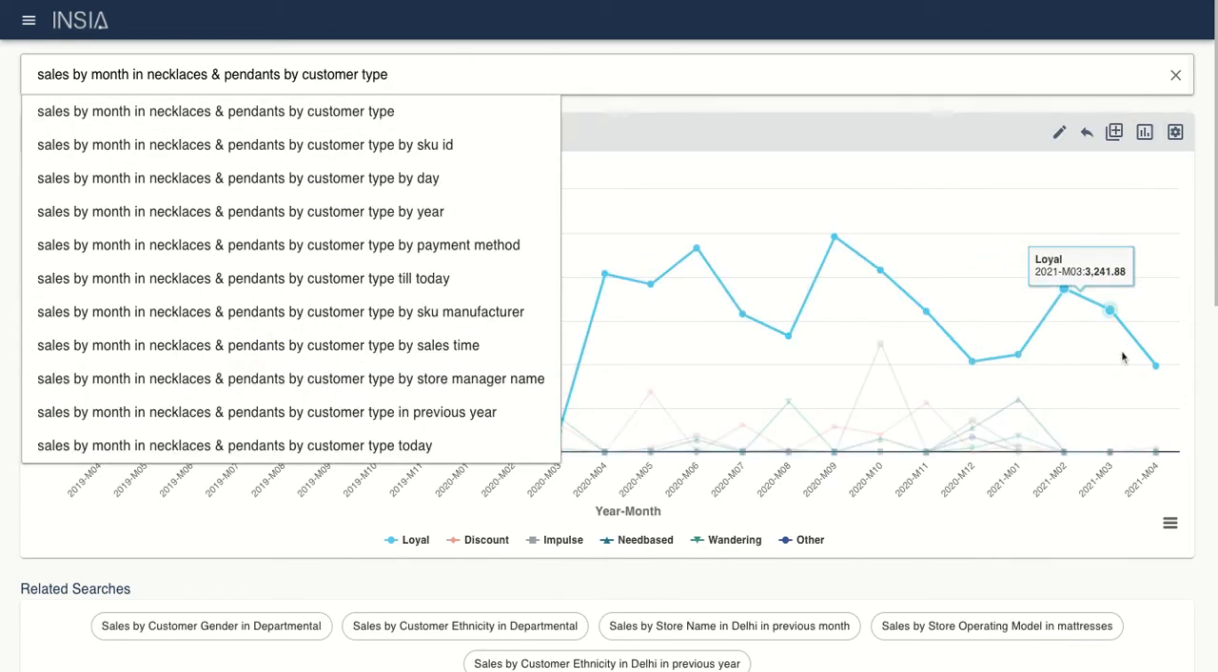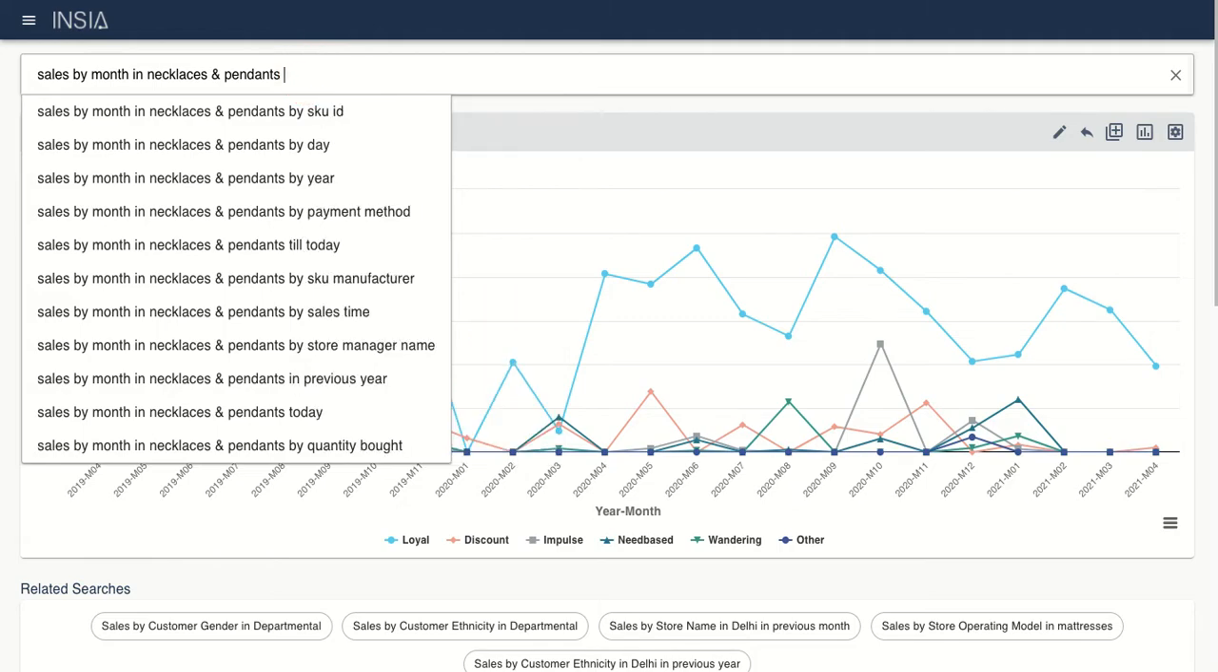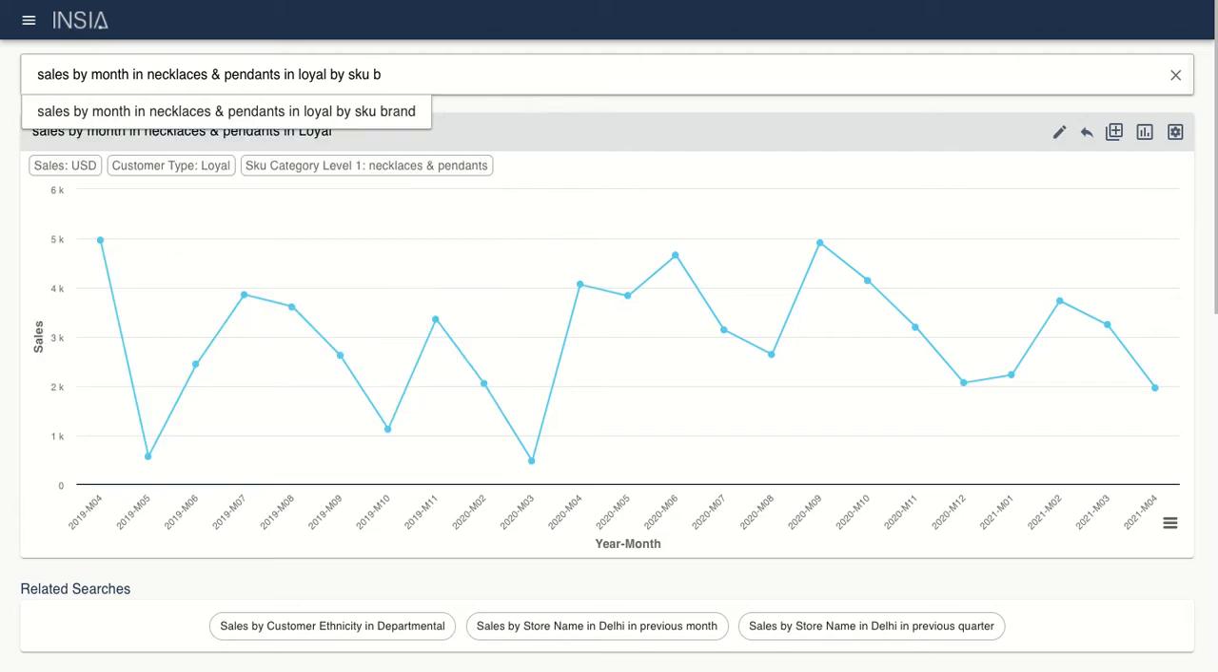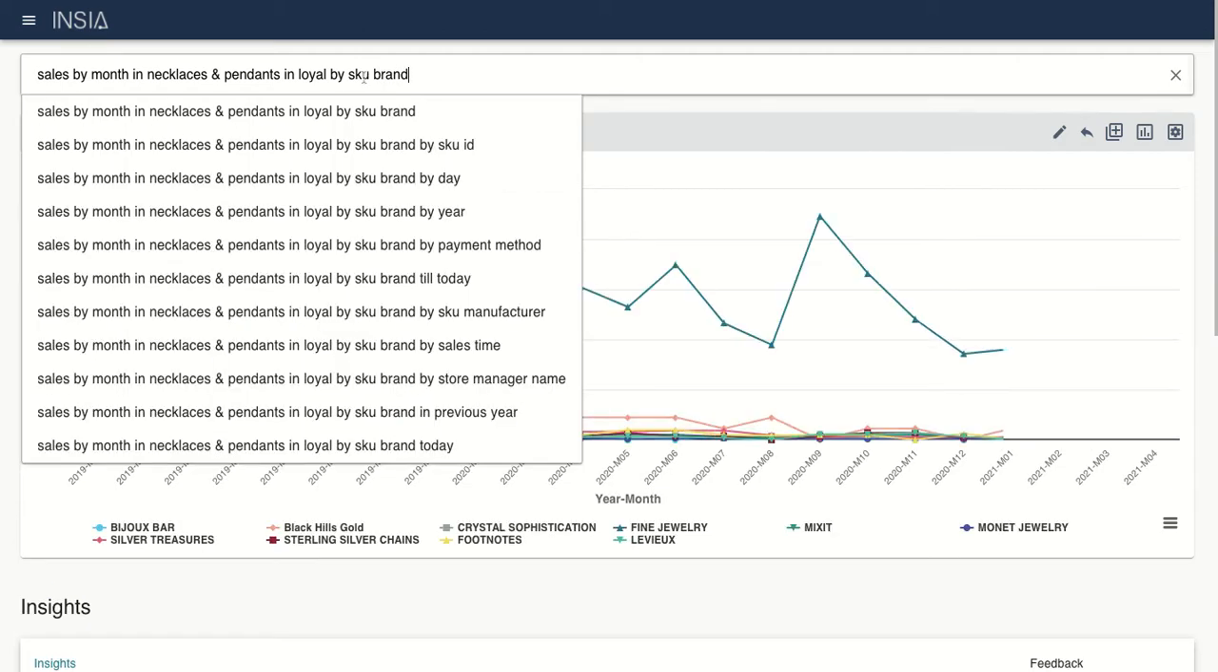So when we look at customer type, we see that most of the sales have always been coming from the loyal customer base, and that has been on decline. So we might want to check within the loyal customers what are the different SKU brands that are causing this. Once we do that, we figure out that again, most of the sales have been coming from fine jewelry, and that has gone down.